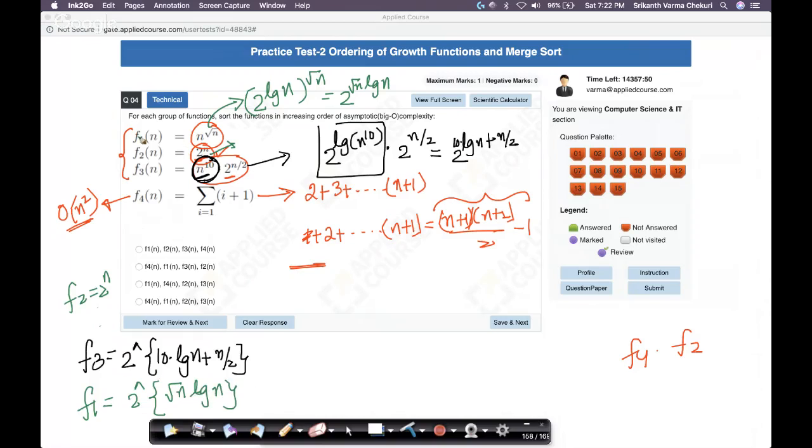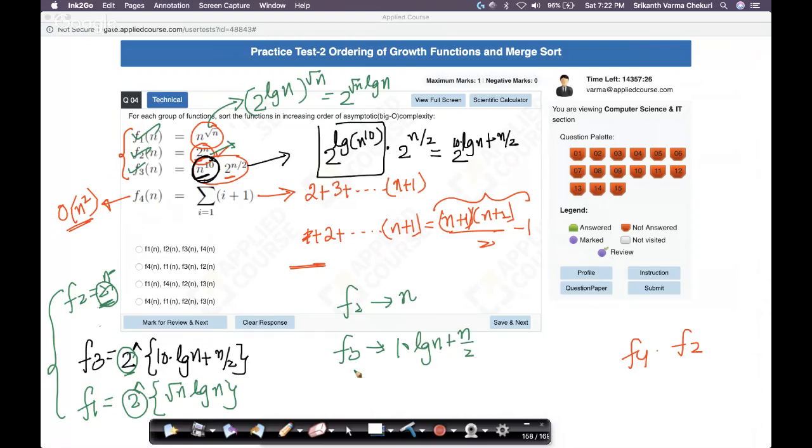Now my f1, f2, f3, all of them are in 2 power something format. This is 2 power n, this is 2 power something, this is 2 power something. To understand the ordering amongst them, since all of them are 2 power something, I can simply compare these exponents. For f2, my exponent is n. For f3, the exponent is 10 into log n plus n by 2.